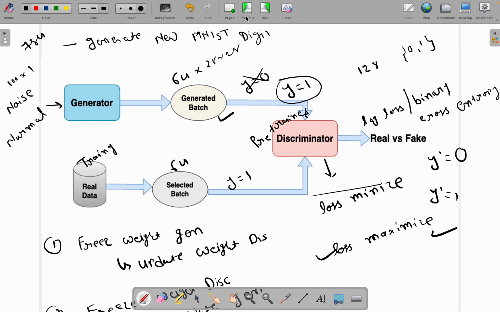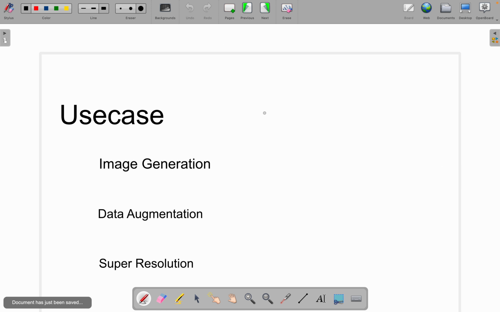So let's see the use cases of this generative adversarial network. Okay, so first use case, as we know, image generation, right? We can generate the images. Let's say we can generate MNIST images, we can generate some fashion images, right, and any kind of images. The second thing is we can use it for data augmentation, right? So some applications require a large amount of data, right, and we do not have that. So one thing we can do, we can create new data using this generative adversarial network, but it will be a very costly approach, right?